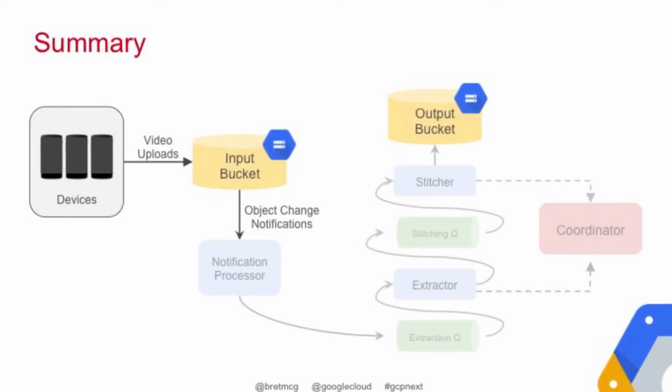All right, so we have covered Google Cloud Storage, and you see we are using that for our input bucket, where all the video is coming in. And we are also using this for our output bucket, where the end result, our GIF, is being placed.